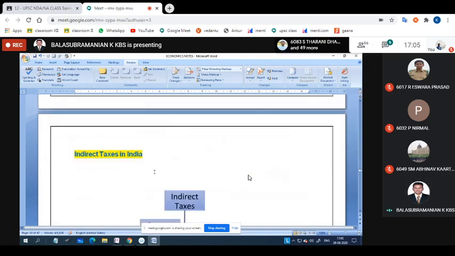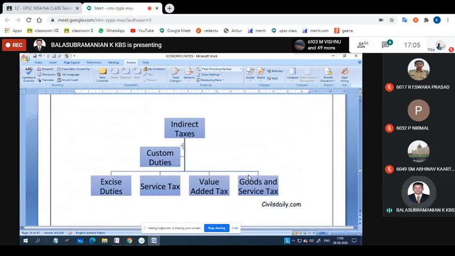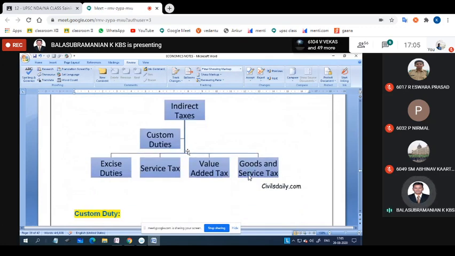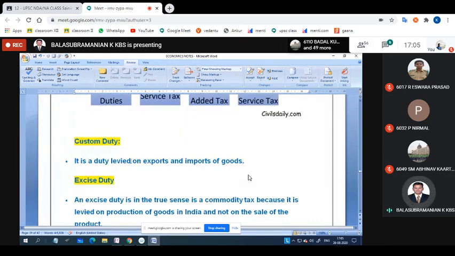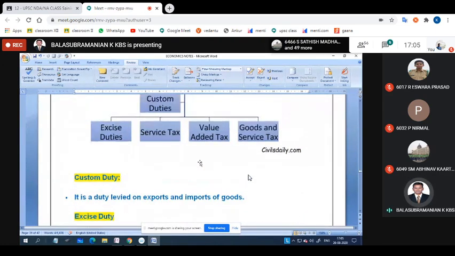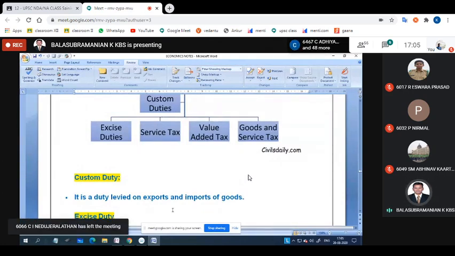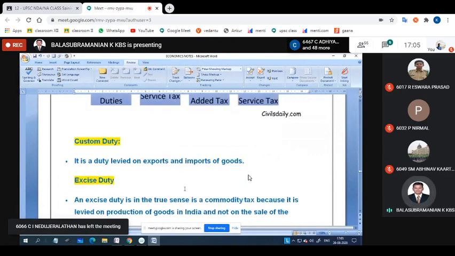Next, indirect taxes. Before, we discussed direct taxes, now indirect taxes. For detailed information, I have given indirect taxes: custom duty, excise duty, service taxes, value added taxes, and goods and service taxes. The first one is custom duty. It is duty levied on export and import of products. If you are receiving a foreign product, that will be taken for taxes. Export and import, that is custom duty.